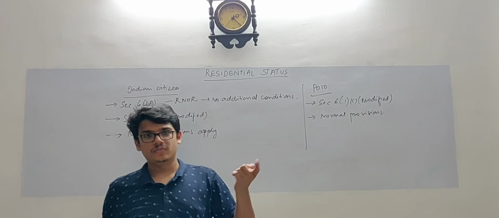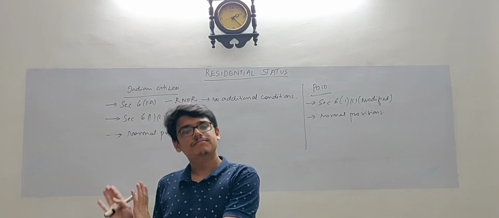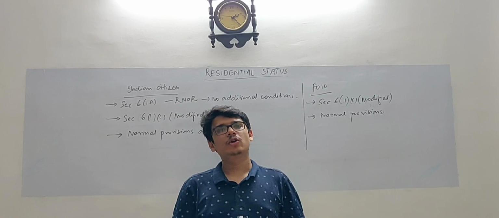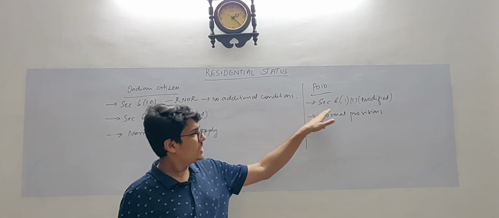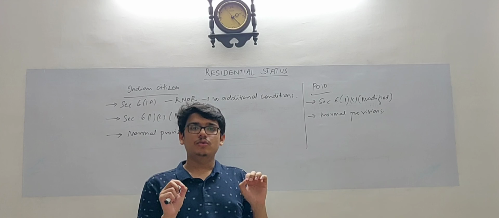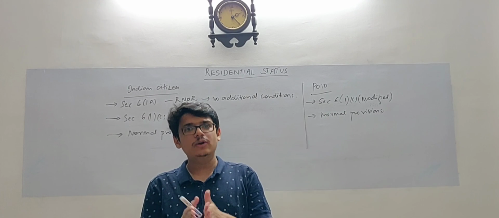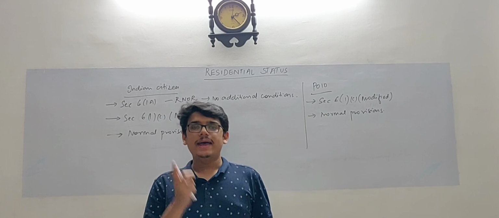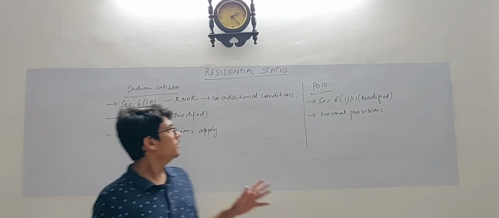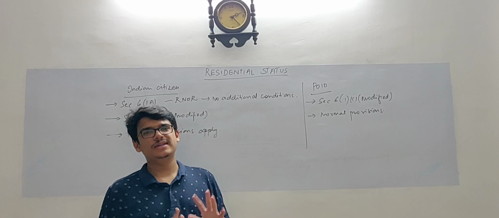If this applies, then again you have to see the residential status. If it is satisfied by section 61A, it will be called an ROR. If it satisfies section 61C modified, then it will be called an RNOR. And if section 61C modified doesn't apply, normal provisions will apply, wherein section 61A only will apply. And if he is staying in India for a period of 182 days or more, he shall be called a resident. And then you will have to check additional conditions for determining ROR or RNOR. So these are the amendments that were brought in by the Finance Act 2020 in the section on residential status.